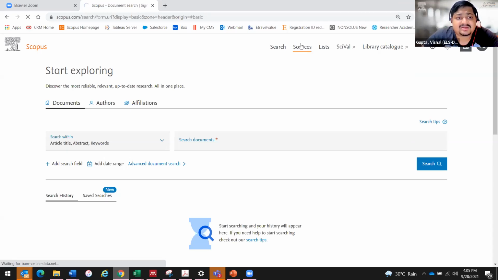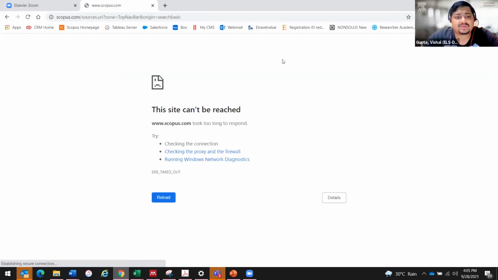Just give me a minute. This is taking some time to get loaded. Yeah, okay. So let me check once again. I think there is some issue with Scopus. Okay, participants, just give me 1 second. I will get it clarified in 1 second.